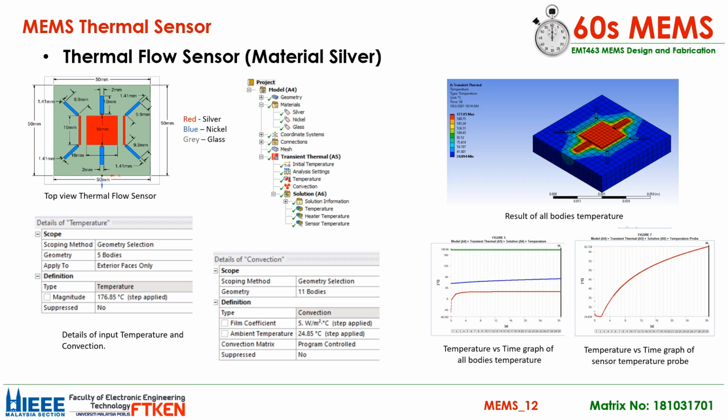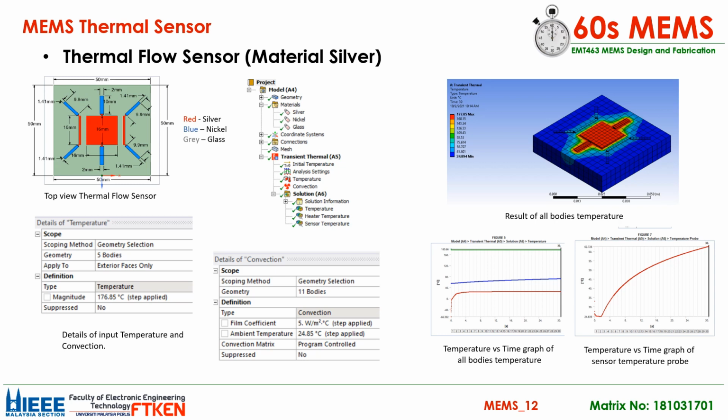I will present my project, a thermal flow sensor using silver as the material for the heater part. The materials used for this thermal flow sensor are silver, nickel and glass. Silver for the heater part, nickel for the sensor part and glass for the body. Transient thermal analysis was used for this project. The input used for this analysis is temperature applied on the heater and the convection.